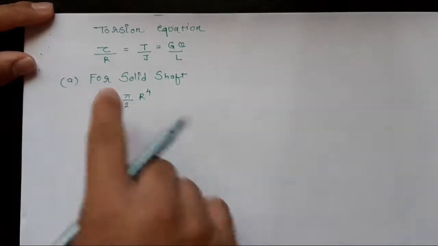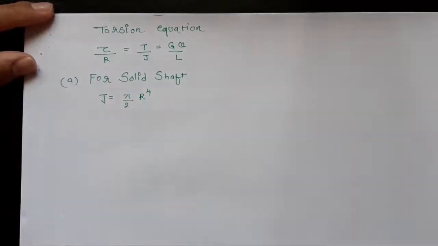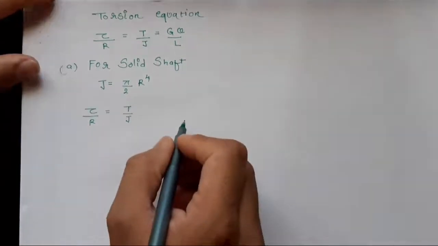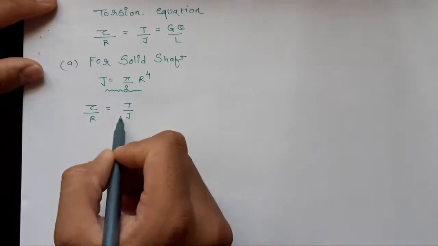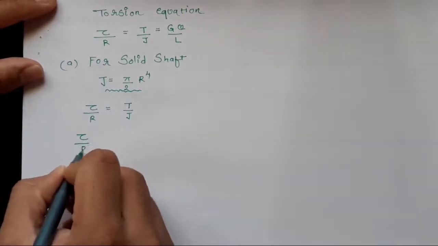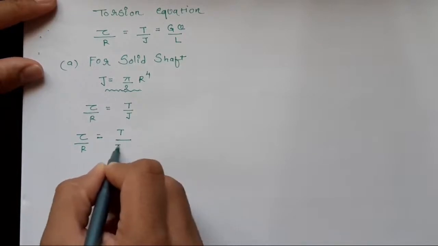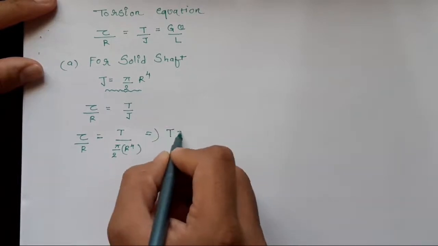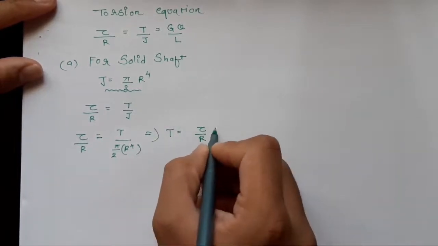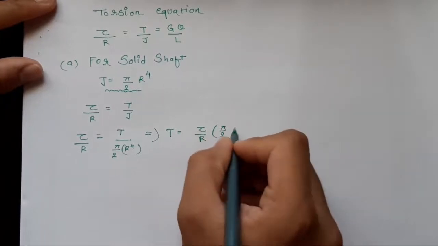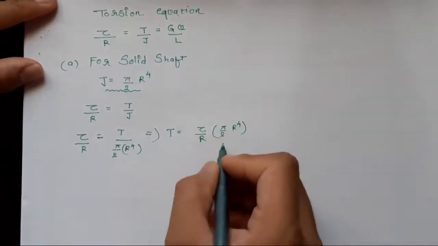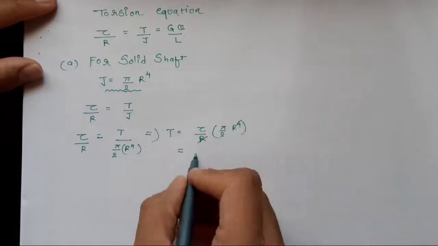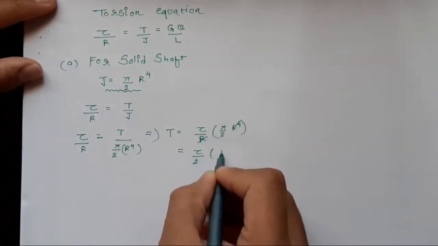By the torsion equation tau by r equals T by J, we will substitute this J. So we get tau by r equals T upon pi by 2 into r raised to 4, which implies that T equals tau upon r into pi by 2 r raised to 4. Here r and r get cancelled, we get tau by 2 into pi.